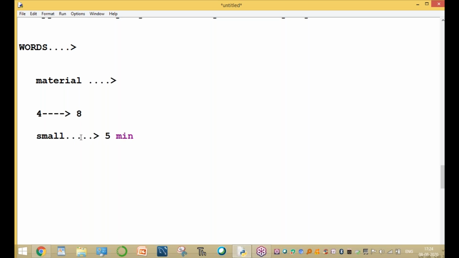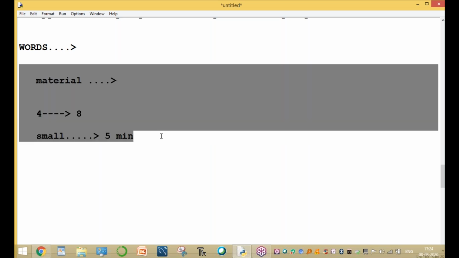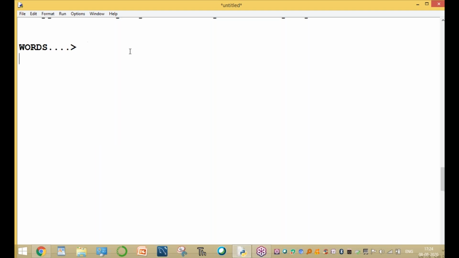Do I need to register every weekend for each lecture? No. Once you join, from next time onwards we provide one ID, so you automatically join with the same ID. Registration is only for one time, no need to register every time. Next week onwards we send one link, and based on that link you can join the course.